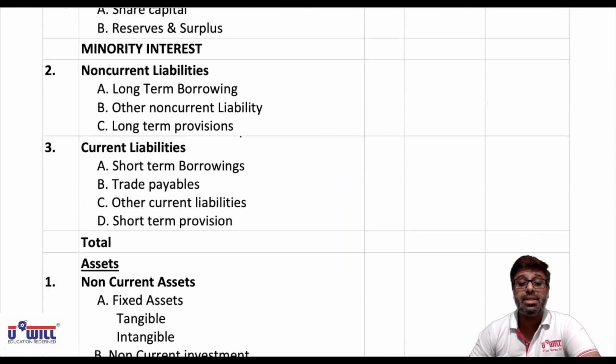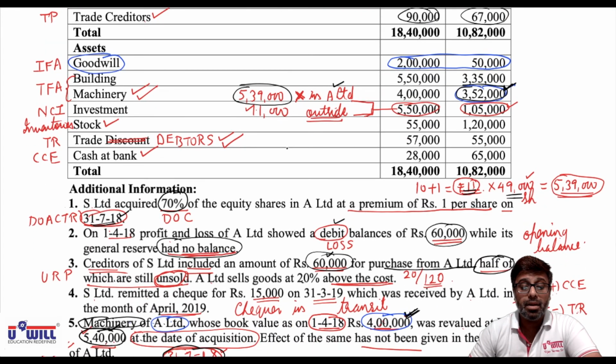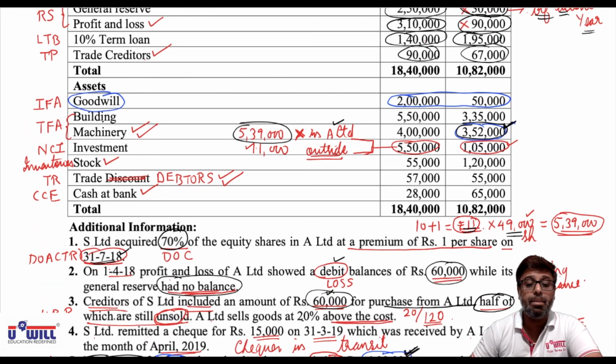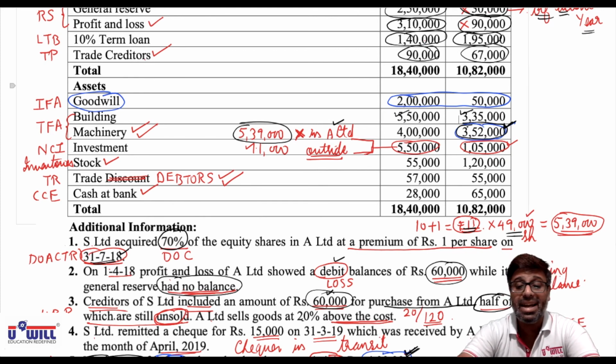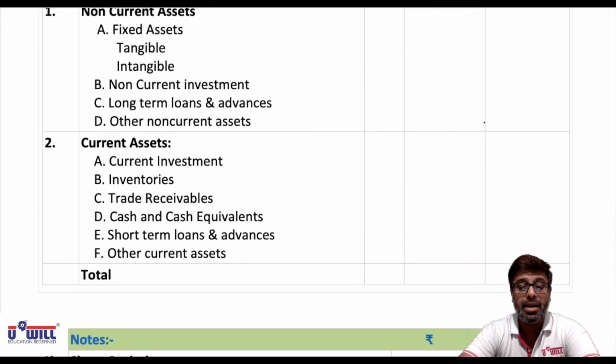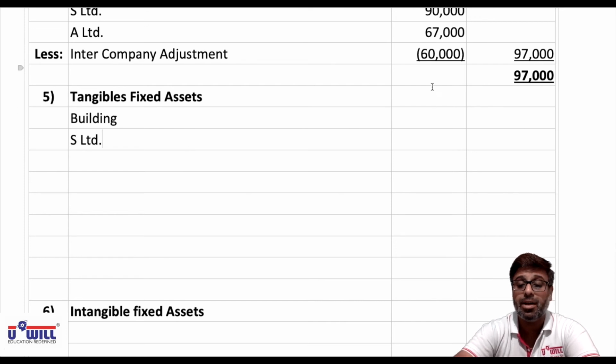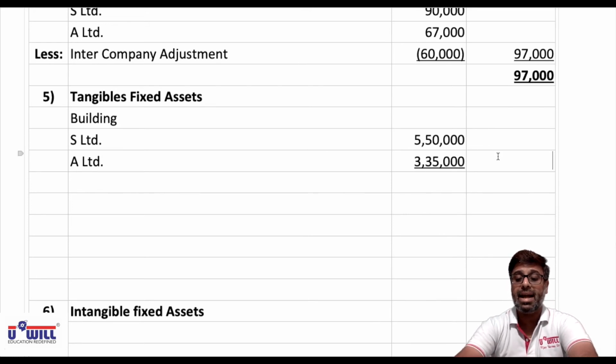Then tangible fixed assets we have. Now tangible fixed assets, in that building 5,50,000 plus 3,35,000, so 8,85,000. Building. Holding company S Limited 5,50,000. Subsidiary company A Limited 3,35,000. Outer column 8,85,000.